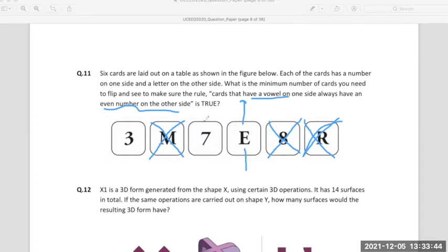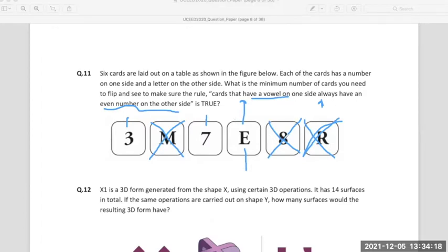The odd numbers 3 and 7, I will flip them and they will have some kind of letter on the back. It won't be a vowel for sure, because the cards given here are aligned with the statement given. So once I flip 3, 7 and E, this statement will be revealed.